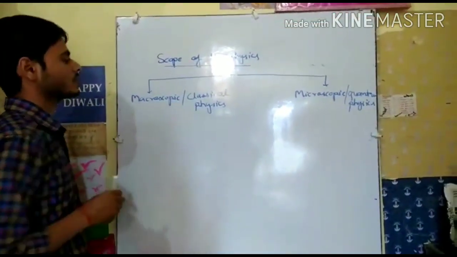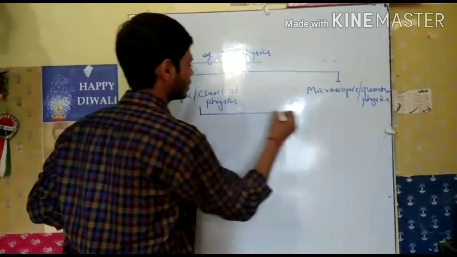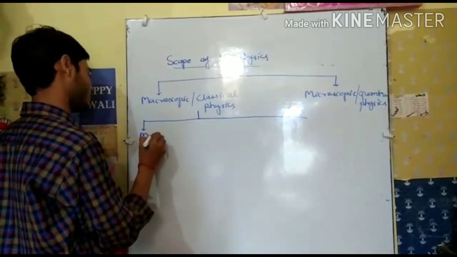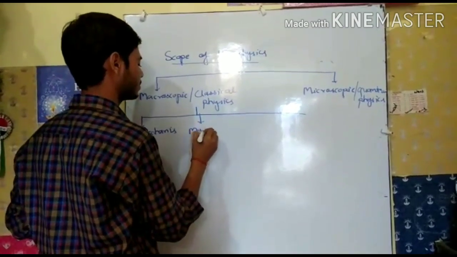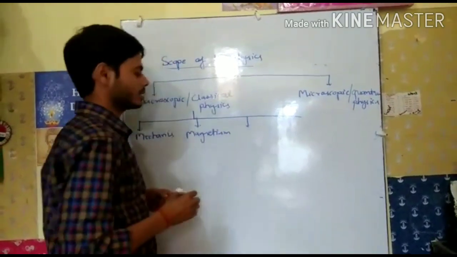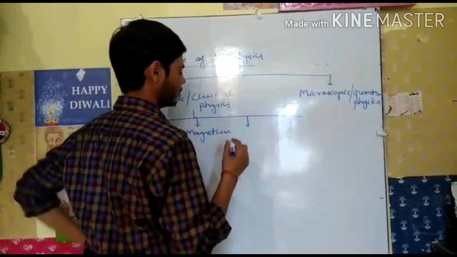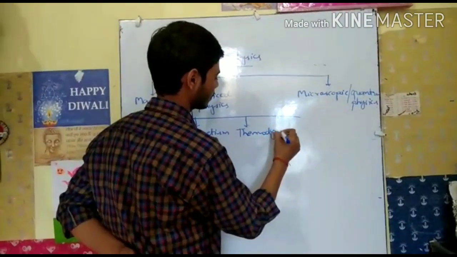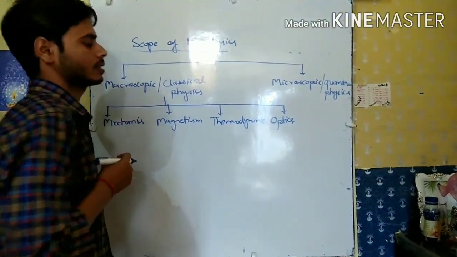And if we talk about the macroscopic or classical physics, classical physics is also categorized into four parts. First one is mechanics, second one is magnetism, and third one is magnetism and thermodynamics, which we will read in second year.